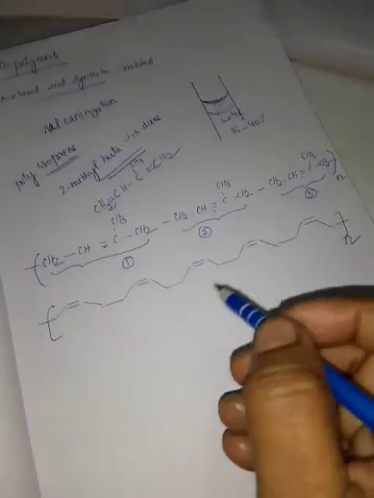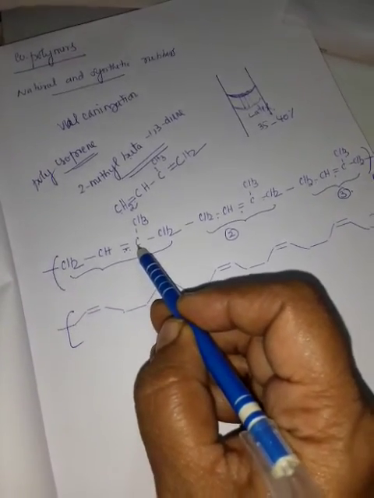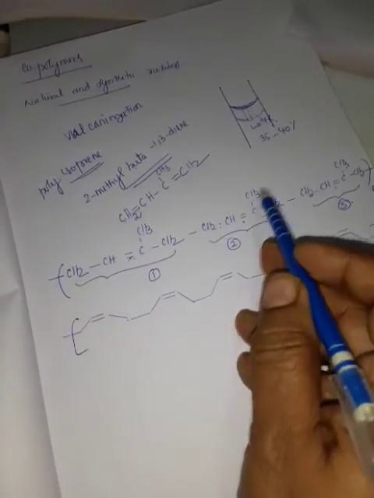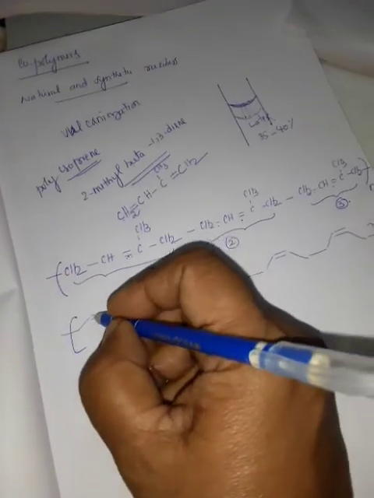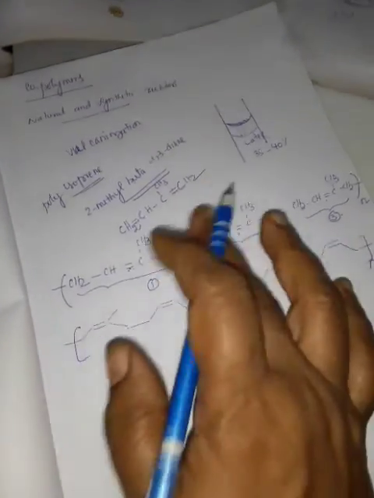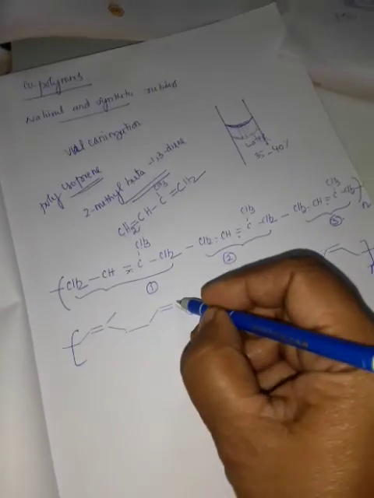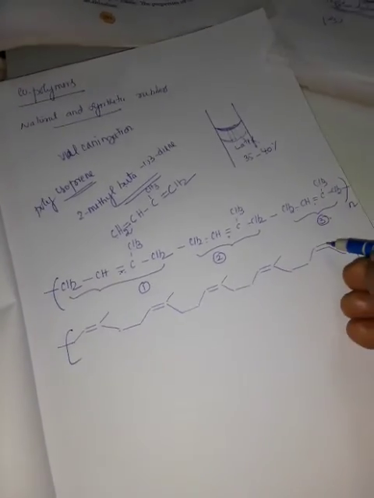It goes on. Now the double bond carbon has one methyl group. Carbon and hydrogen should not be shown here, only the bonds are shown. So here one CH3, here one CH3, here one CH3, likewise.